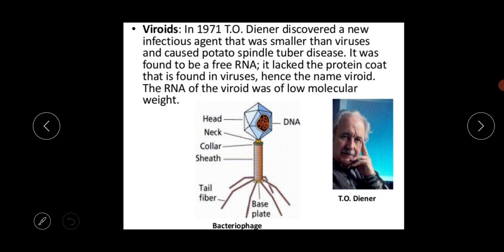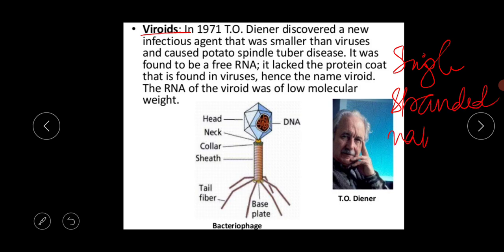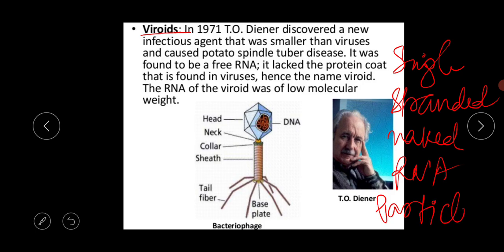Next thing is the viroids. What is the meaning of it? They are single stranded naked RNA particles that cause disease in plants.